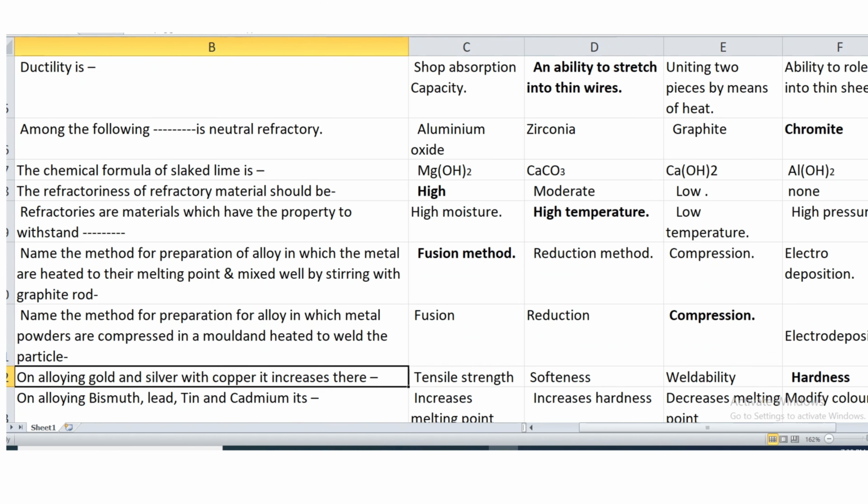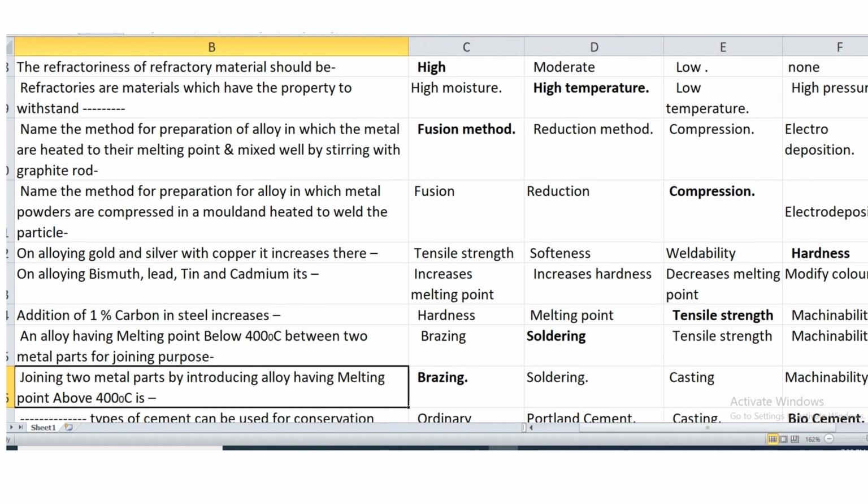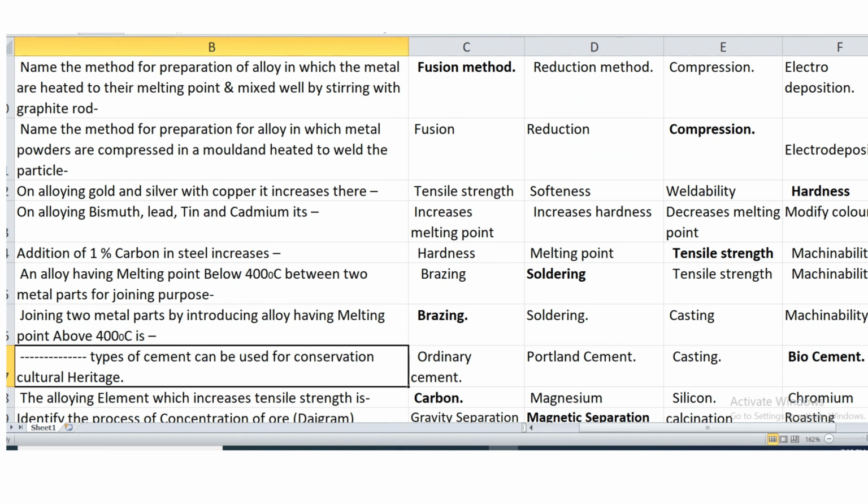Then next question is, name the method for preparation of alloy in which the metals are heated to their melting point and mixed well by stirring with graphite rod. It is fusion method or binary fusion method. Name the method for preparation of alloy in which metal powders are compressed in mold and heated to weld the particles. It is compression method.